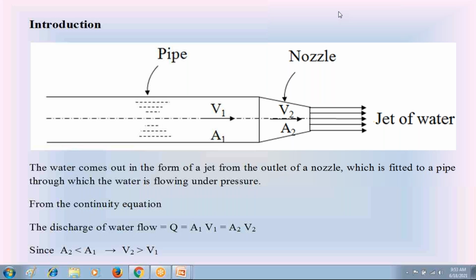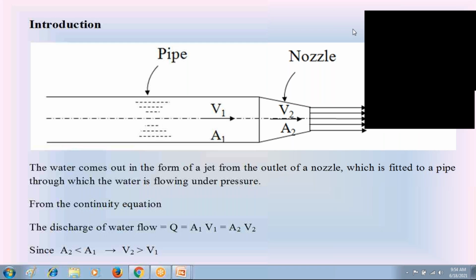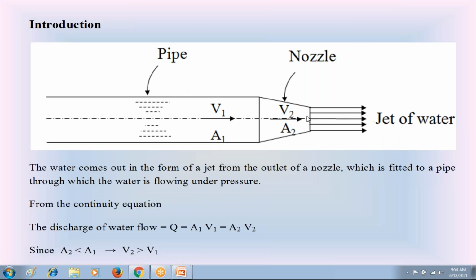Coming to part 1, the impact of water jets, first of all you must understand what is that water jet. Check the diagram. The water jet is coming out from the end of the nozzle. The nozzle is fitted to the pipe. The water is flowing in the pipe.